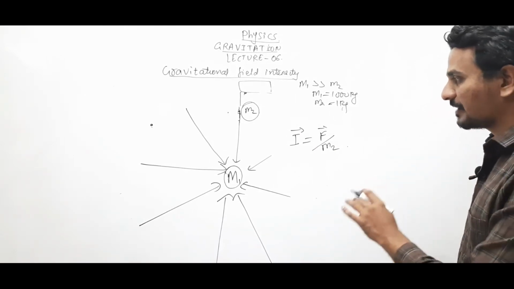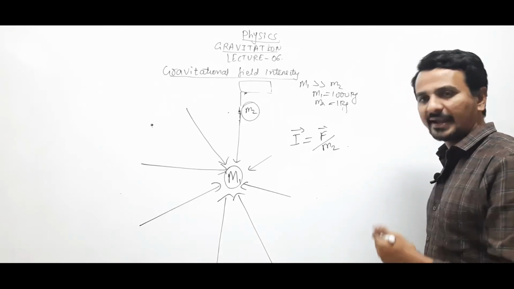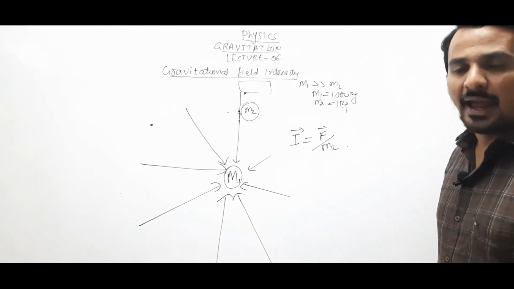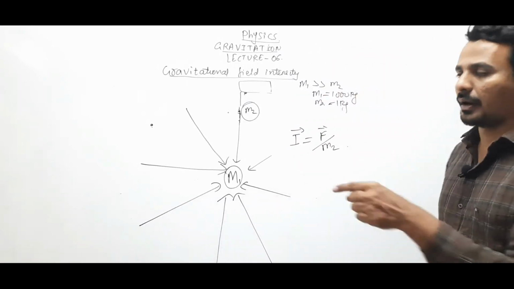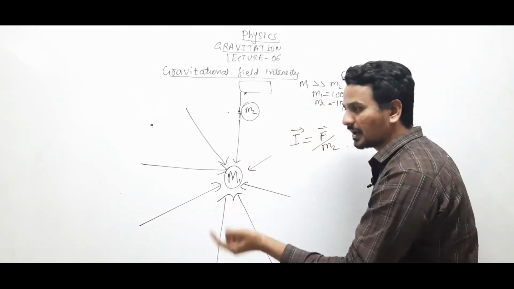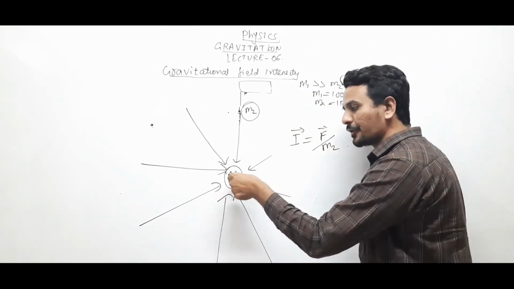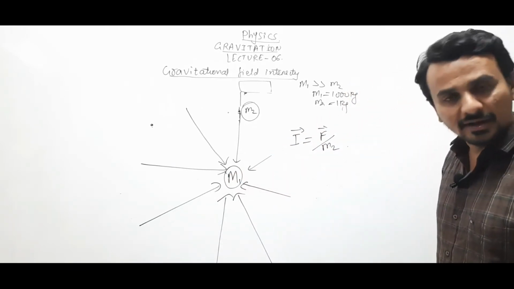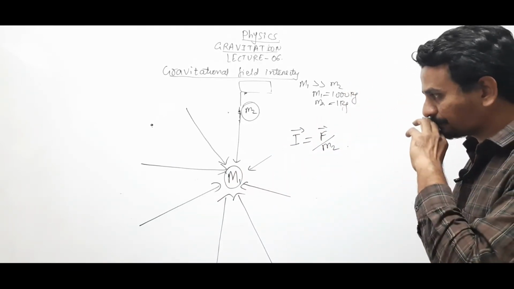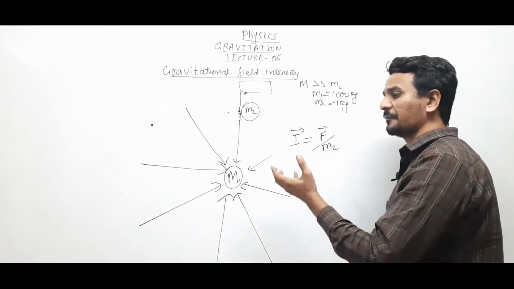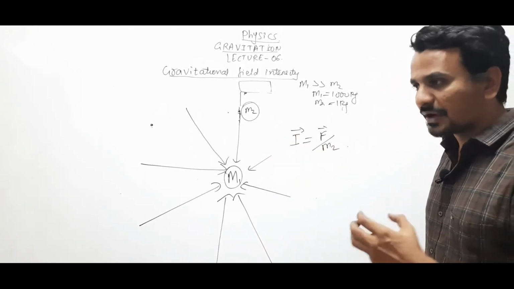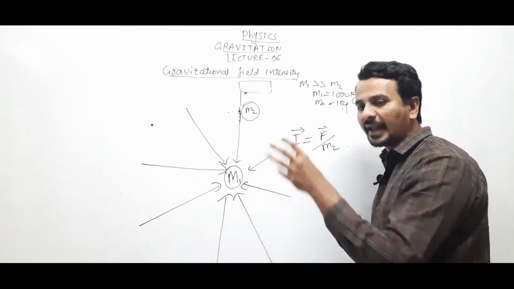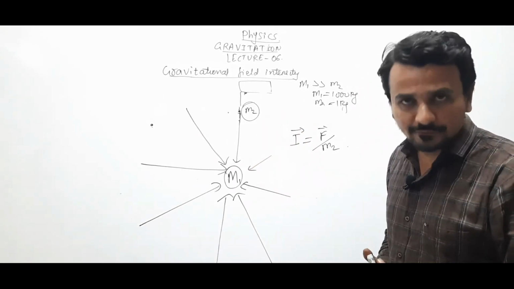right? So gravitational field intensity, denoted by I, is a vector quantity and is defined as the force acting on a unit mass because of the gravitational field produced by the source mass. Clear? And very specifically, with a purpose, we have taken m2 as 1 kilogram, because the less the mass, the less will be the strength of its own gravitational field.